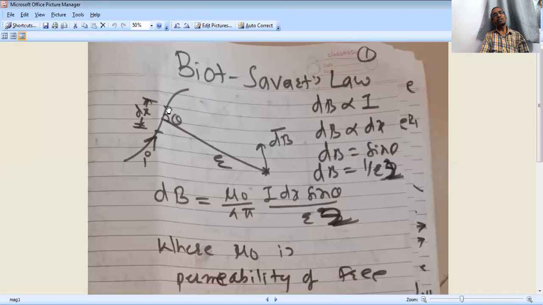Consider one such small segment of width dx. This dx is at a distance r from any point P. Then the magnetic induction at point P is dB, due to dx. Then how to calculate B? You have to integrate. That we are going to see in the later part.